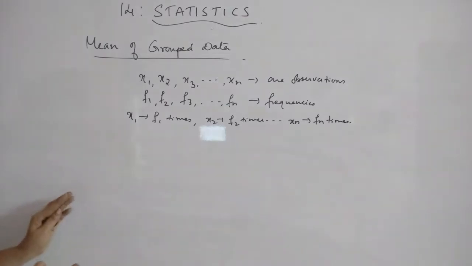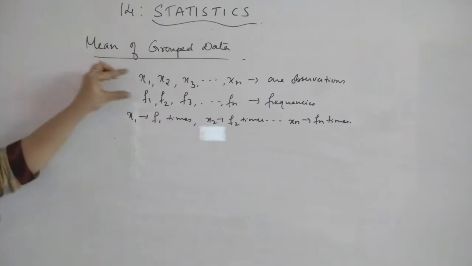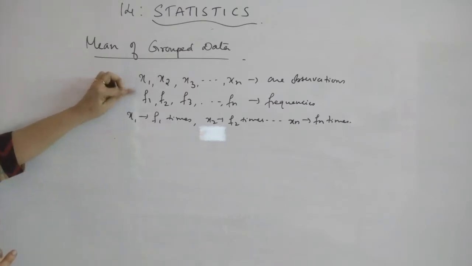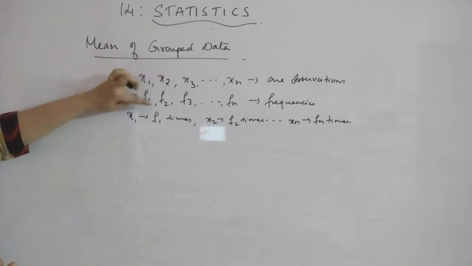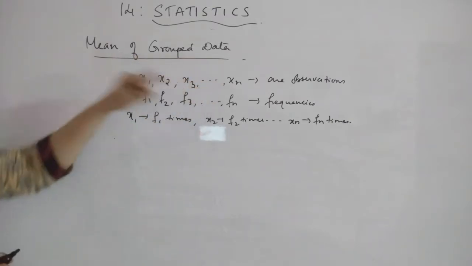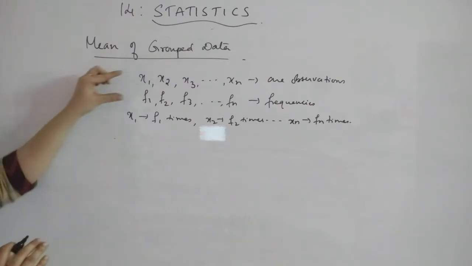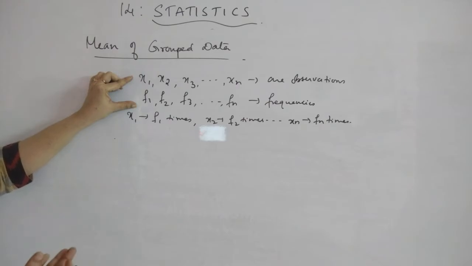So in order to find out the mean of this grouped data, first we have to find out the sum of these products, that is x1 f1 plus x2 f2 plus x3 f3 plus etc. plus xn fn. This is the same as the sum of all those observations, taking the product and then taking the sum.